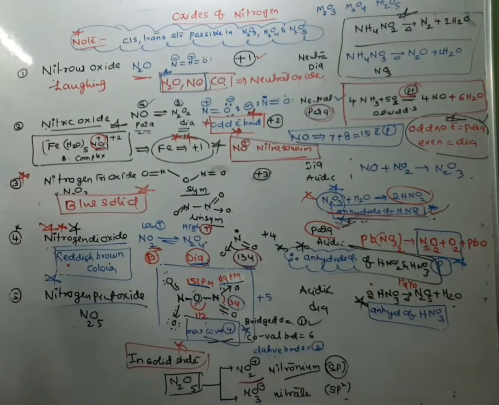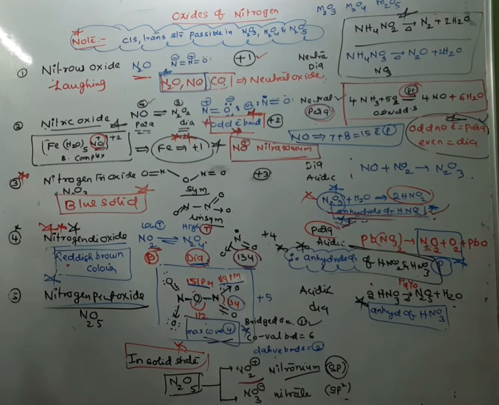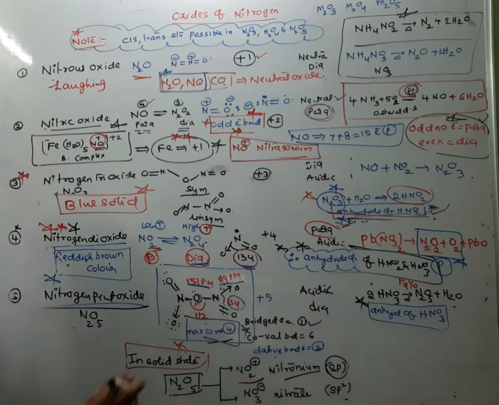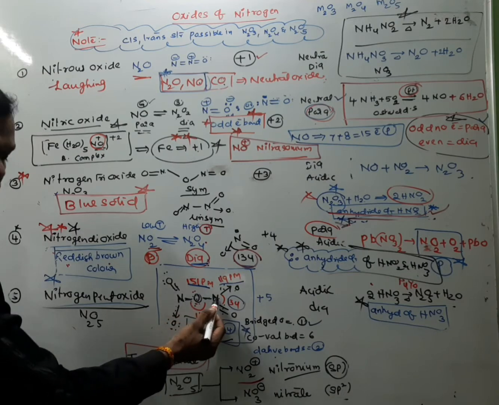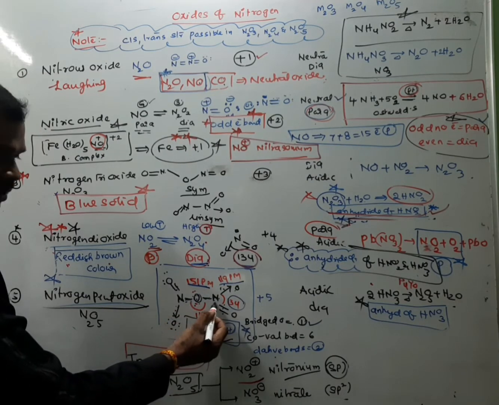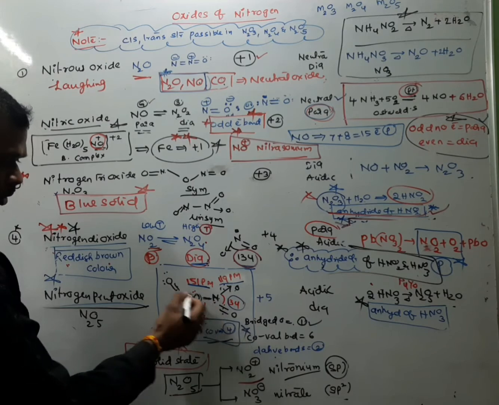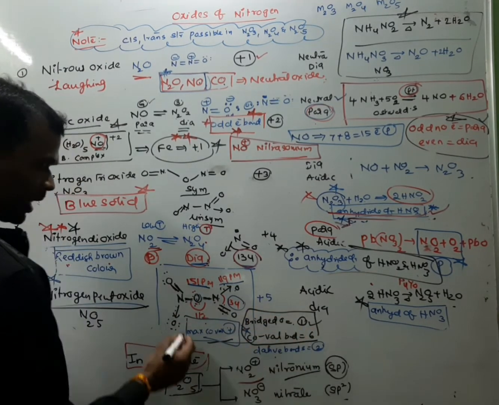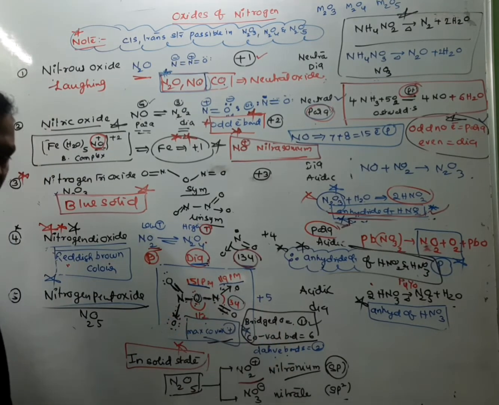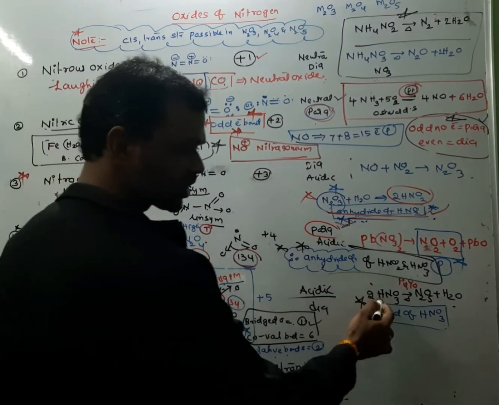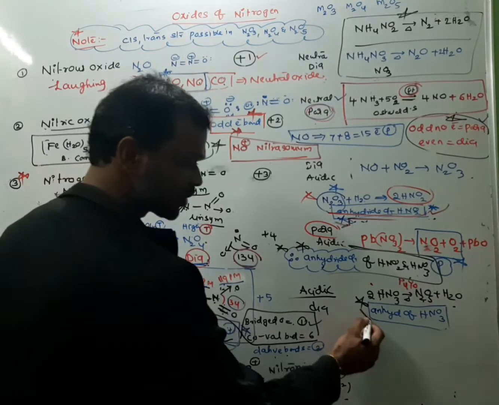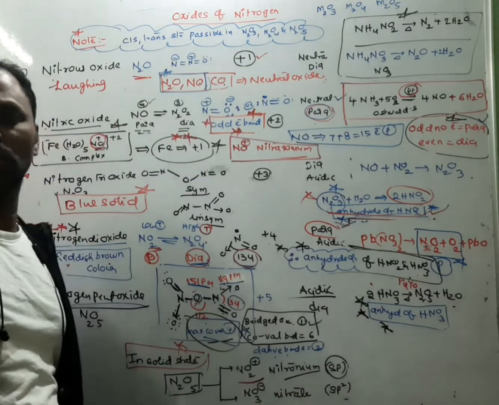Similarly, nitrogen pentaoxide, structure is important. It is also having both symmetrical and unsymmetrical, cis and trans. So here, nitrogen, oxygen, one bridged oxygen is there. And 1, 2, 3, 4, 5, 6 covalent bonds are there. Similarly, 2 dative bonds are there. And maximum covalency 4, acidic in nature. So from HNO3, if you remove water, we are getting N2O5. Therefore N2O5 is called the anhydride of HNO3.